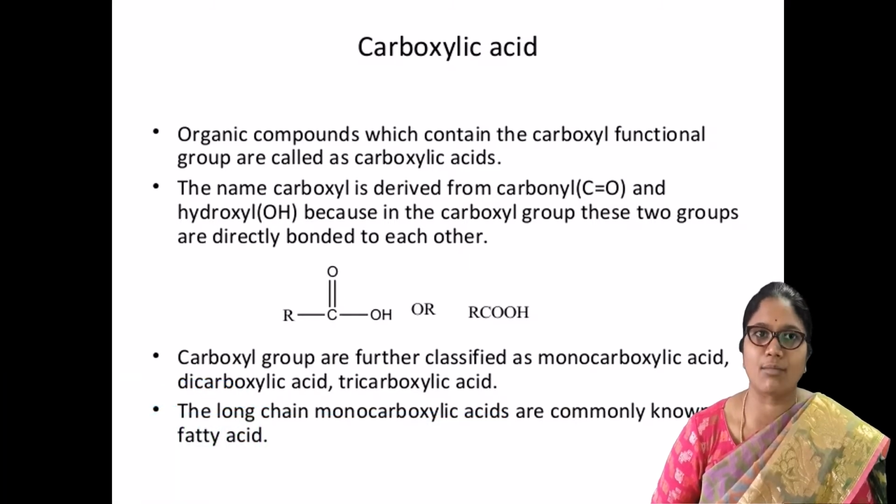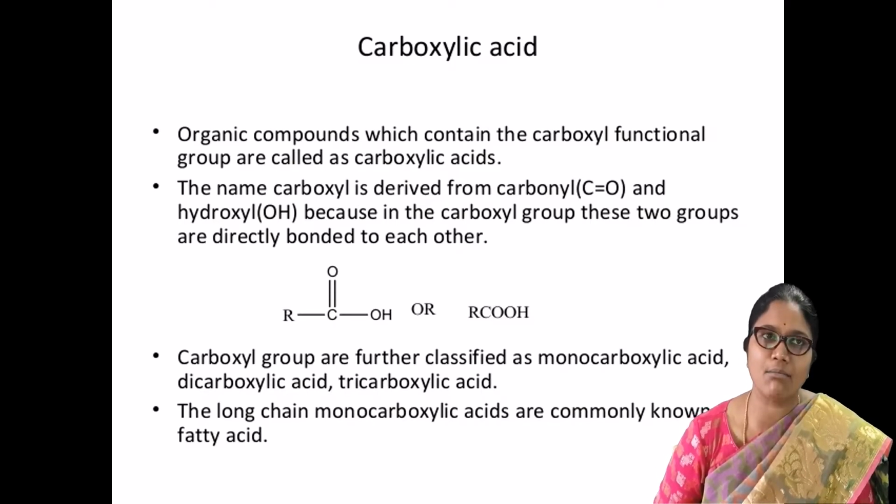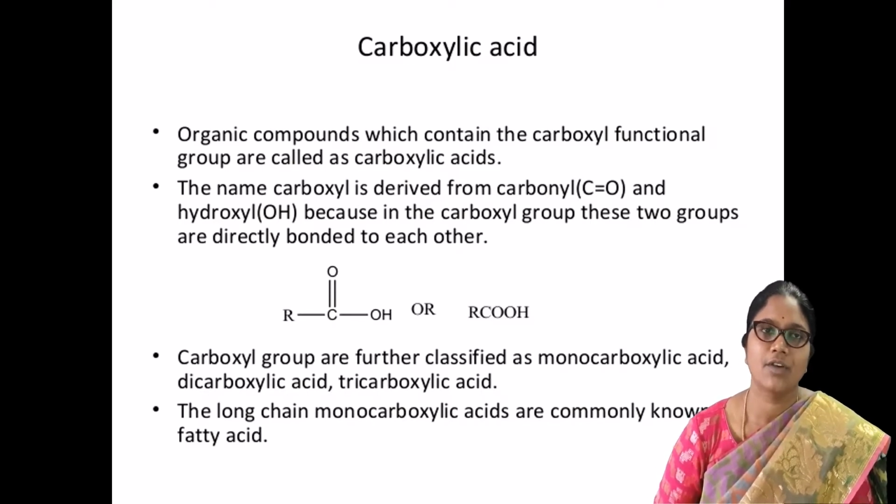Di means two carboxyl groups, tri means three carboxyl groups. Like that, depending upon the number of carboxyl groups present in the structure, the carboxylic acids may be called mono, di and tri.